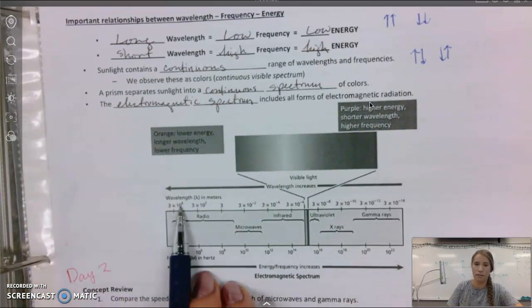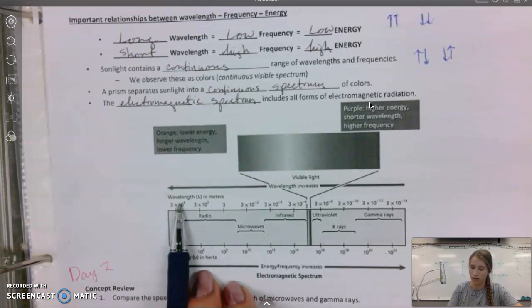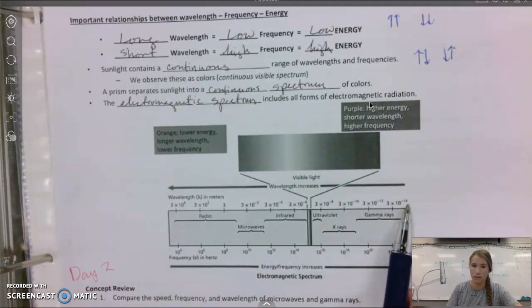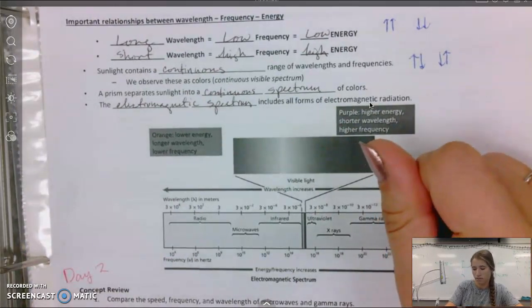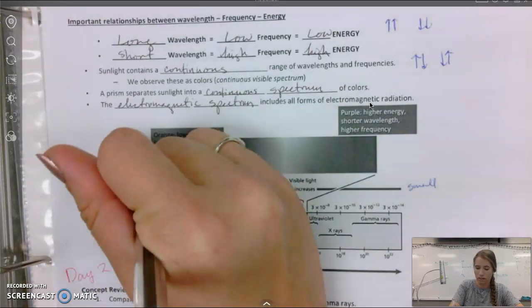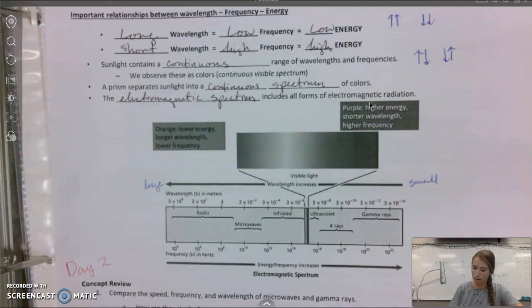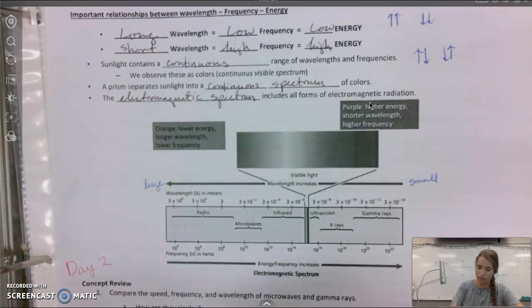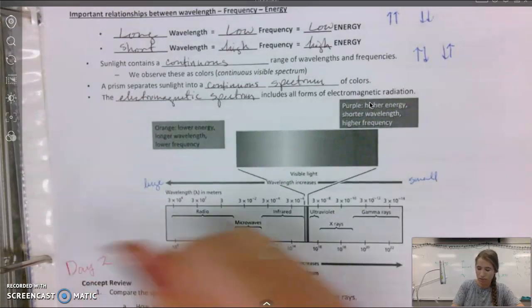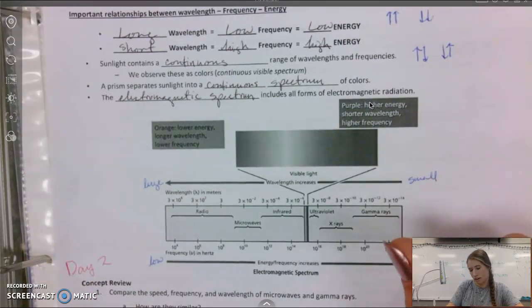Wavelength 3 times 10 to the 4th, and then 3 times 10 to the negative 14. So this is significantly smaller. This is our small wavelength, and this is my large. And then here, 10 to the 4th for frequency, 10 to the 22nd for frequency. So we call this low frequency, and we call this high.